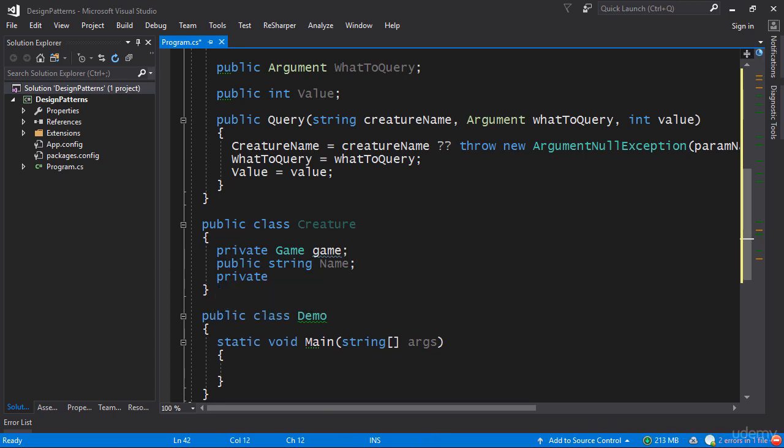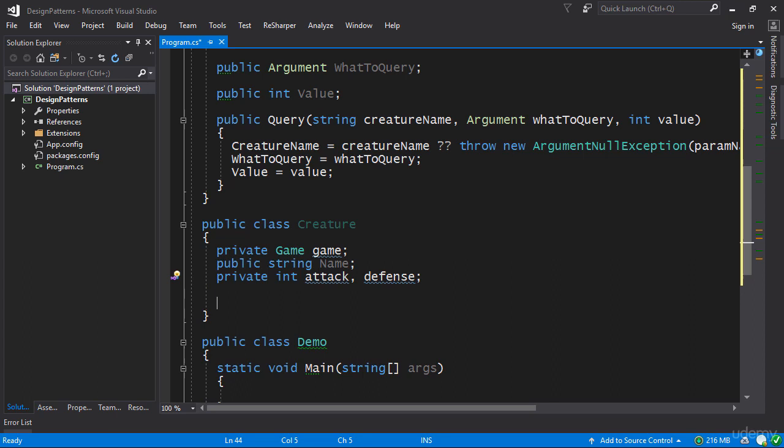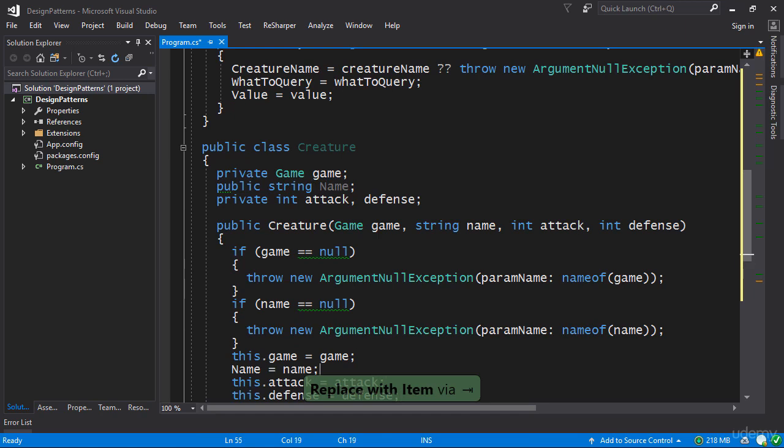And then I'll have private int attack and defense values. Notice these are private. You cannot really modify them because we assume that the creature's attack and defense values are fundamental to that creature and they cannot be modified. You can make bonuses and adjustments to those values, but you cannot define or change the fundamental values. So now let's make a constructor. We need a constructor for pretty much everything here.